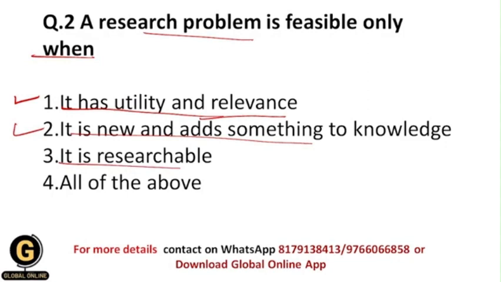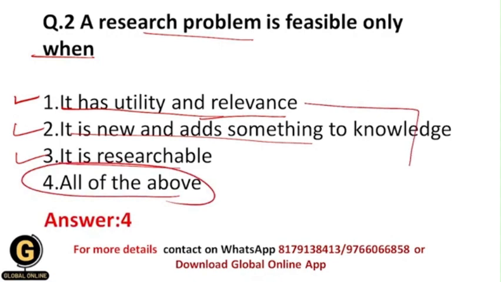Research is researchable. It is really the most important concept. If somehow the research problem is not researchable, then obviously you cannot do the research further, and that's why the research problem should be researchable, and after that it will be feasible. So this is another option when the research problem is feasible, and that's why the correct answer to this question is 4, that is all of the above, because in all of these situations the research problem is feasible.